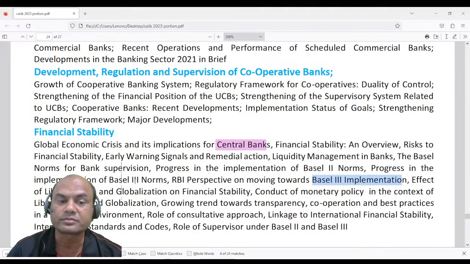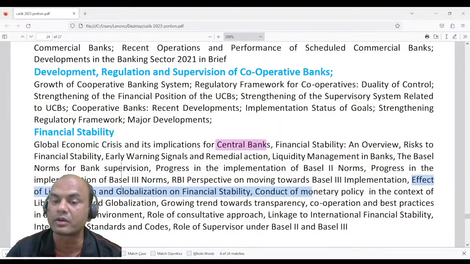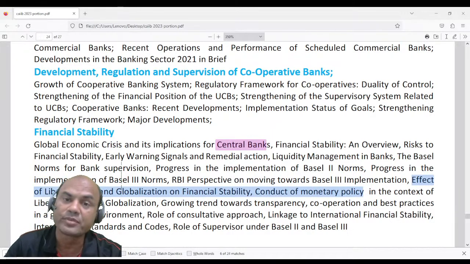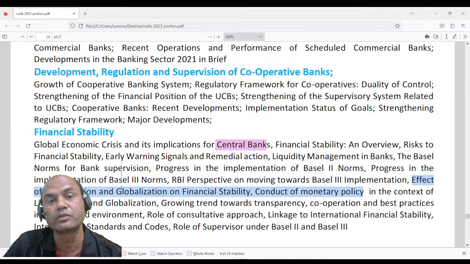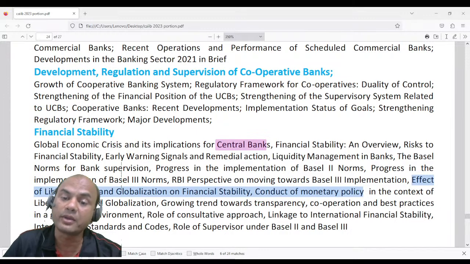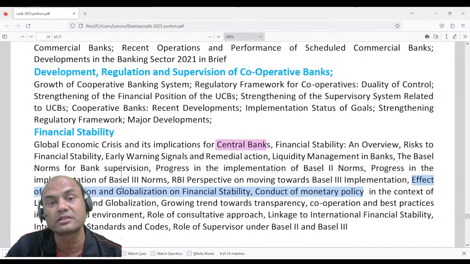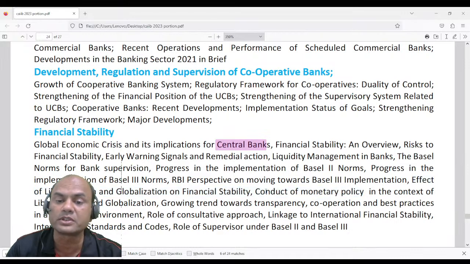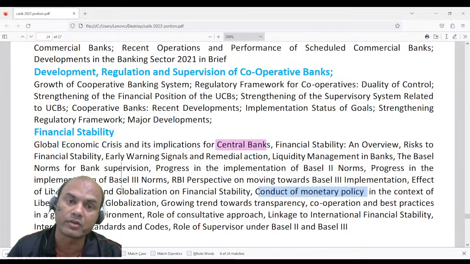Okay, effect of liberalization and globalization on financial stability. What was the effect after opening up of the economy? Remember, after opening up of the economy, we became a global village. Okay, global village means anything which affects the world or anything that happens in any corner of the world, we get directly affected. Okay, so that's the basic thing. So effect of liberalization and globalization, and how can we stand in this global village now? So that is a point which RBI has to look at every time. Okay, and conduct of the monetary policy. Conduct means what? Where the monetary policy is lagging, where is it doing well? Is it doing properly?